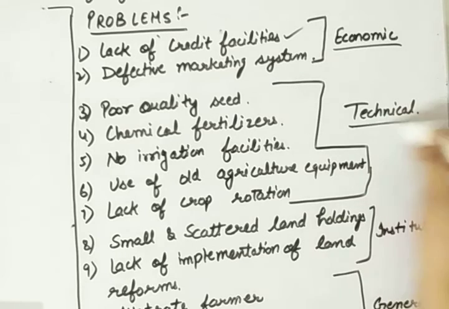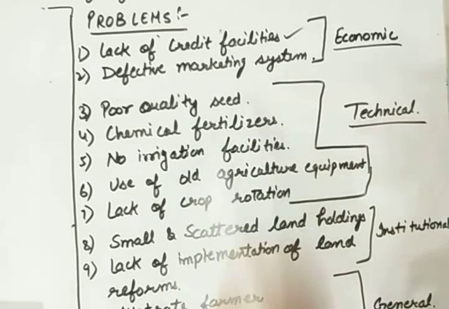Next are the technical problems faced by the Indian agriculture sector. So the first one is poor quality seeds. Yes, we are using the same seed as we were using earlier. We haven't shifted to hybrid quality seeds. Yes, a number of farmers may have shifted toward hybrid seed, but a large population of the agriculture sector is still going with the old quality seeds.